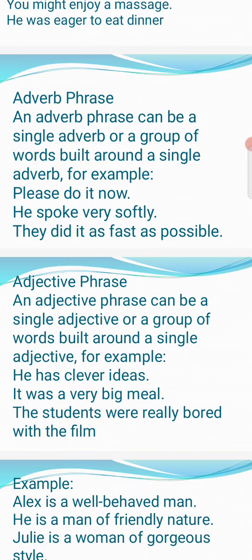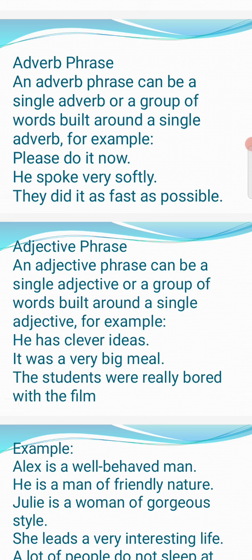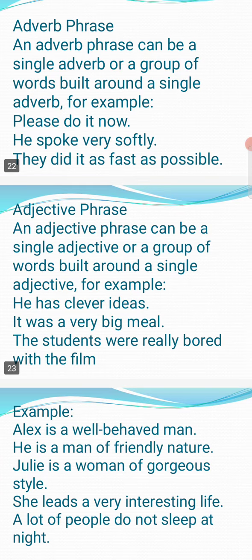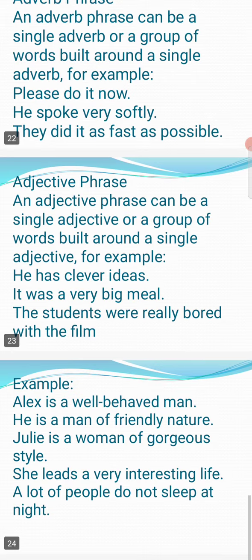Now comes the next one, the adverb phrase. An adverb phrase can be a single adverb or a group of words built around a single adverb. It can be a single word. An adverb describes the verb and adds meaning to the verb. Please do not do it now. He spoke very softly. They did it as fast as possible.